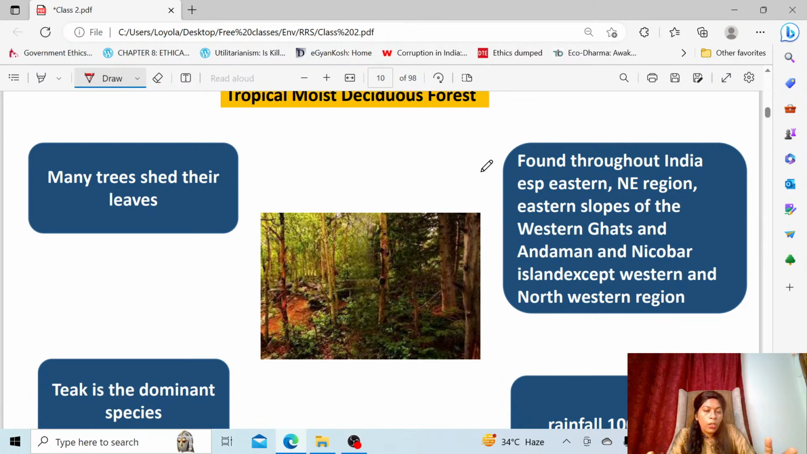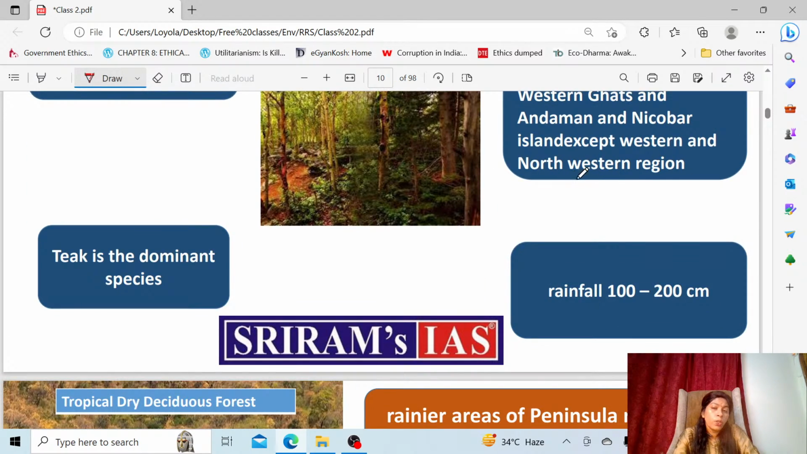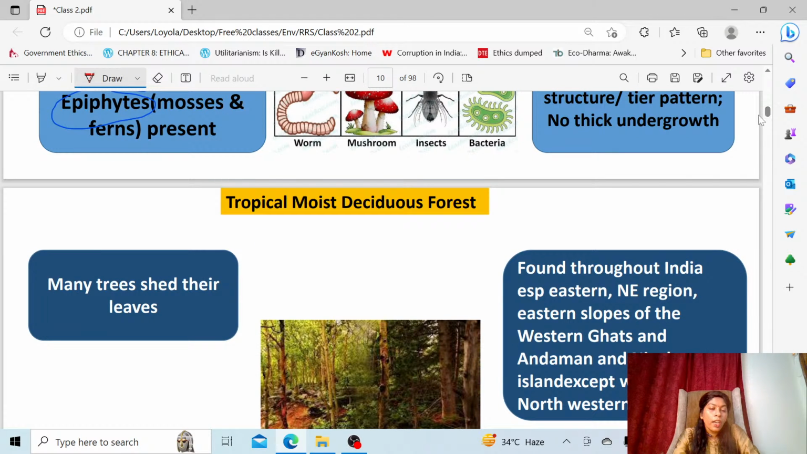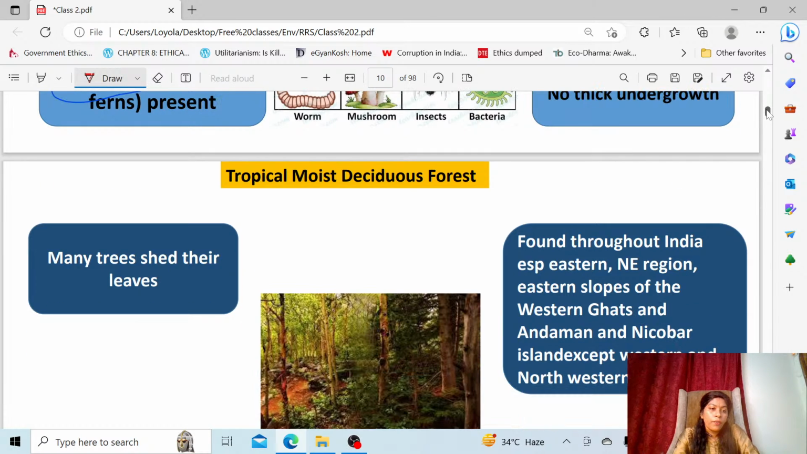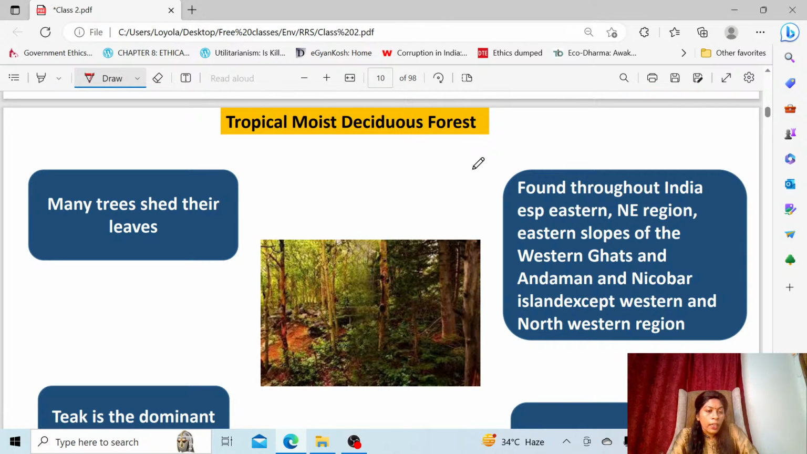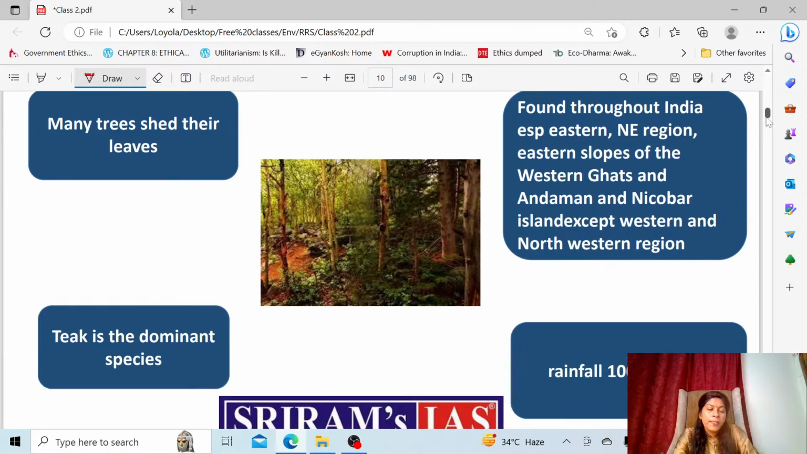Now, how would the rainfall pattern be? The tropical rainforest always has more than 200 centimeter rainfall, but in the moist deciduous forest it is around 100 to 200 centimeter. The temperature will also be moderate, not very hot like the tropical rainforest. And the dominant species of the forest is teak only. Teak is predominant in this forest. Then we'll go to the next type of forest.